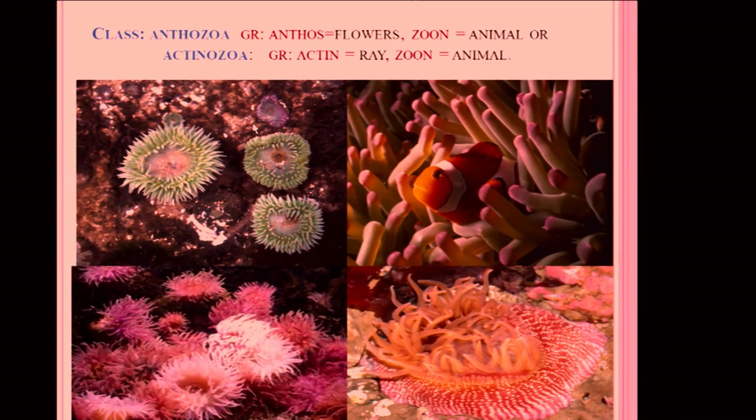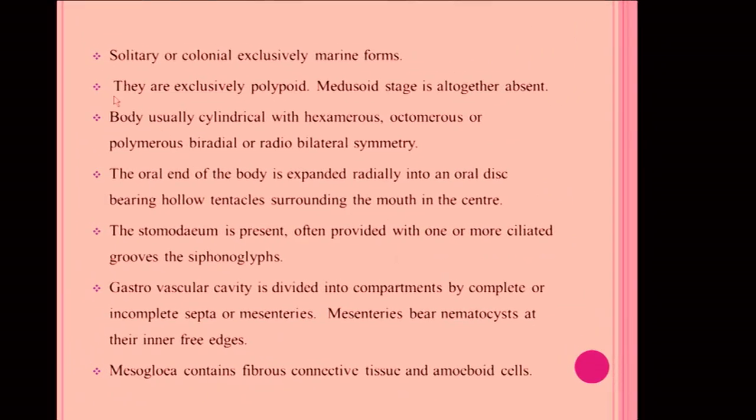When we see the structure of these animals, they are very similar to our flowers. So, the name included the nature of these flowering petals, that is anthos means flowers, zoan means animals. They are also known as Actinozoa. Actin means ray, zoan means animals. It includes all types of sea anemones. These are solitary or colonial, exclusively marine forms. They are exclusively polypoid. Medusa is altogether absent in these animals.